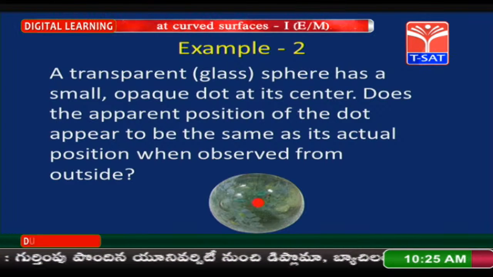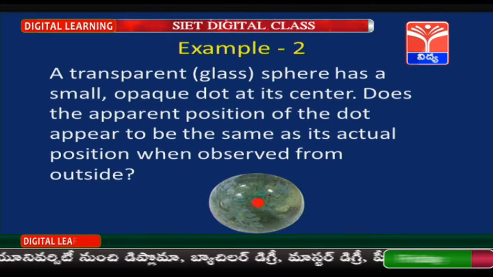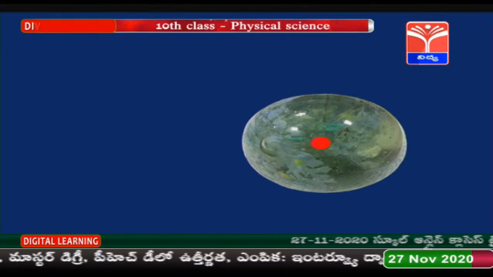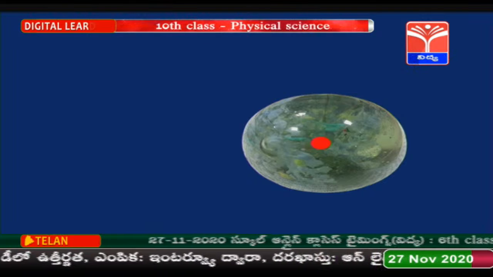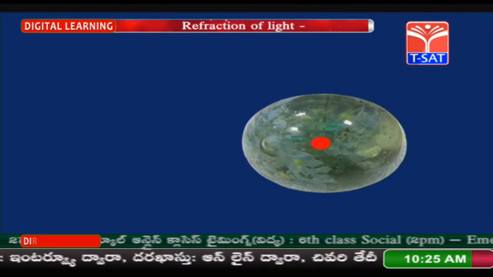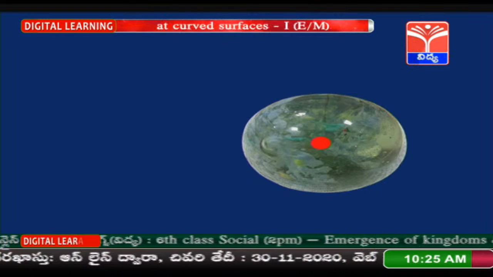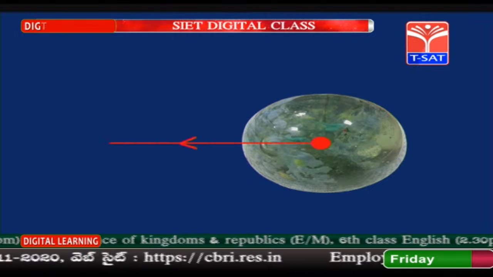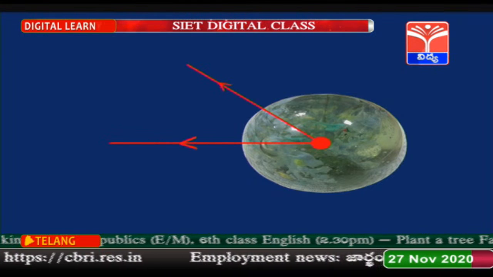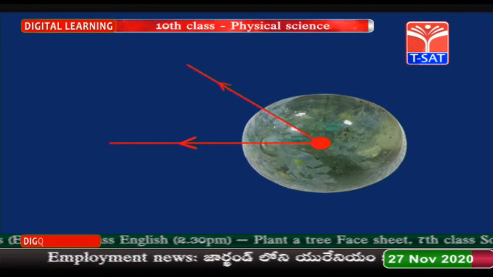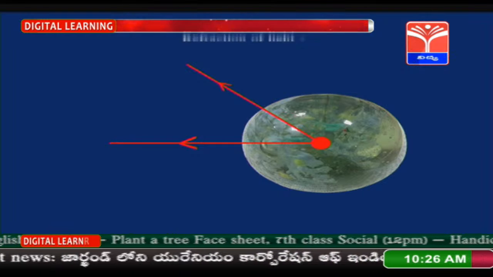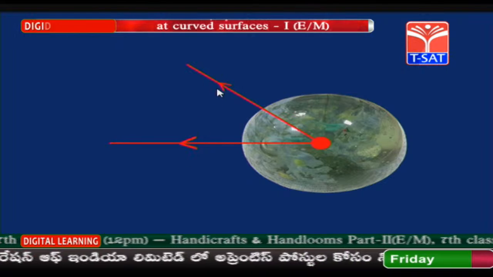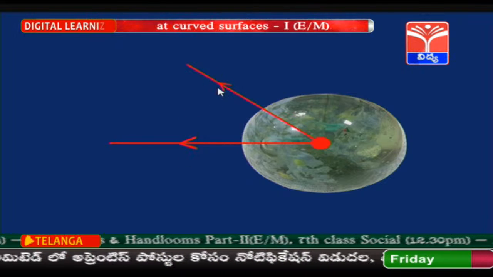See a dot inside a glass sphere here. This is actually a glass sphere and this is the dot exactly in the middle of the glass sphere. In order to see the image of the dot, we need a minimum of 2 light rays coming from the dot. Let us consider one light ray and this is the second light ray. These 2 light rays are coming from the center, so there is no deviation, but these 2 light rays are not going to meet. So, we cannot get a real image.